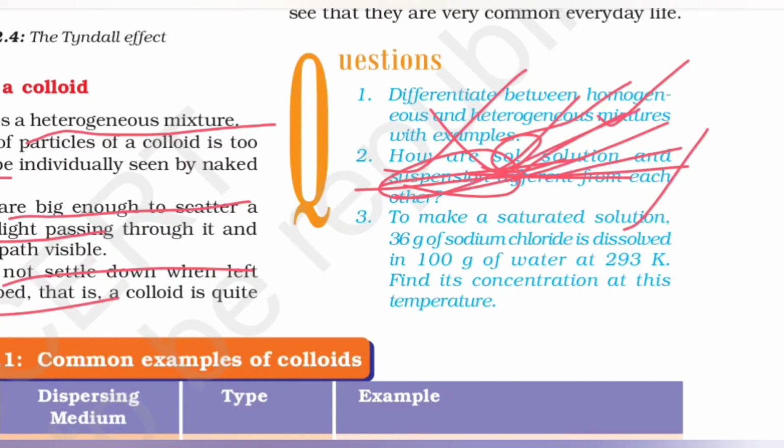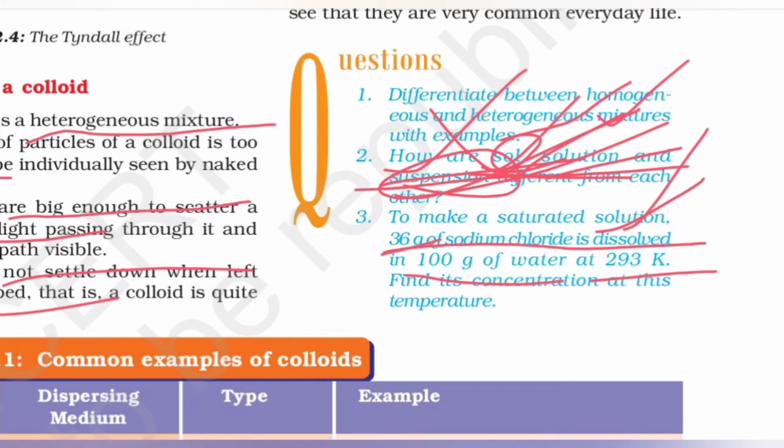Now the third question is, to make a saturated solution, 36 gram of sodium chloride is dissolved in 100 gram of water at 293 K. Find its concentration at this temperature. So what you have to do is find out the mass of the solute, that is NaCl, which is given here as 36 gram.